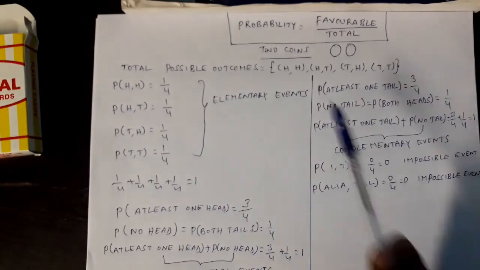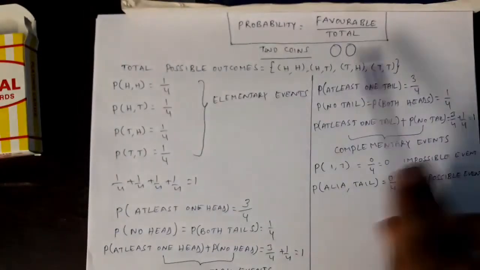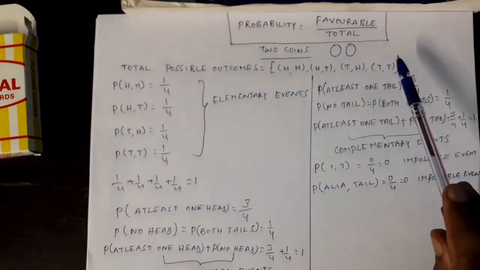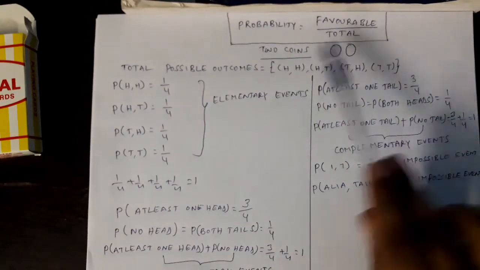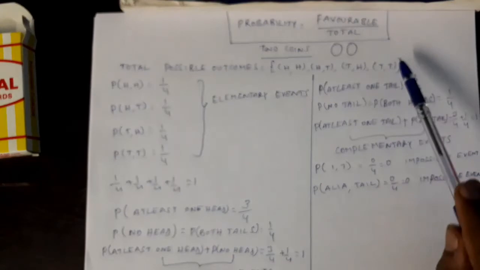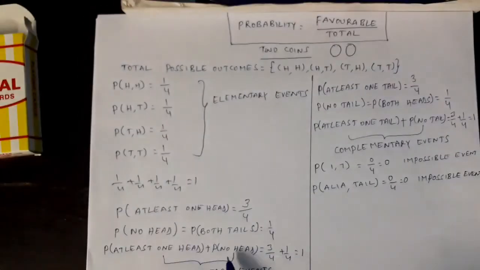If you can observe, these 3 and this one together will form the complete set, right? All possible outcomes. So these two events, this and this, are complementary events. See this, at least one head and no head. These two are complementary events. What we have observed is that the sum of the probabilities of complementary events is 1.